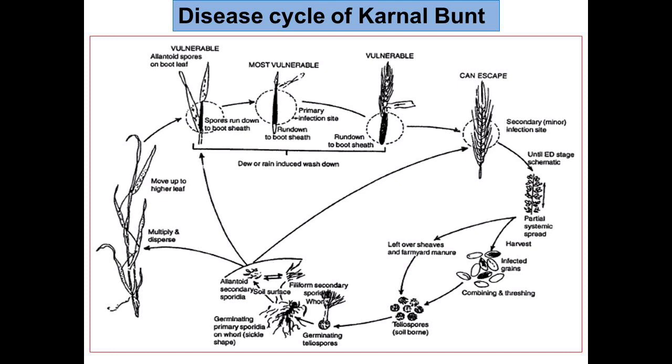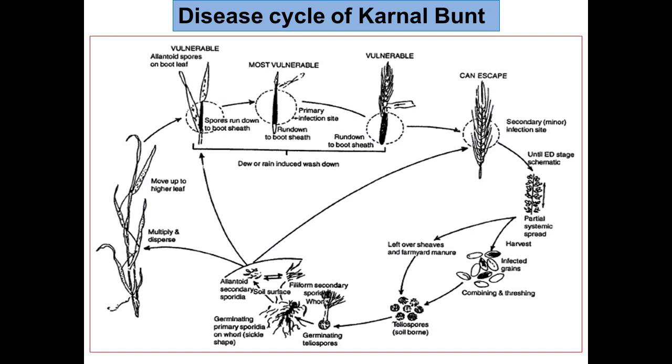The embryo and the endosperm are not colonized. The pericarp ruptures during threshing and teliospores deposit in the soil and adhere to the soil surface, so that they can cause infection in the next season. In that way, this life cycle continues and the infection of kernel bunt of wheat spreads from the infected portion